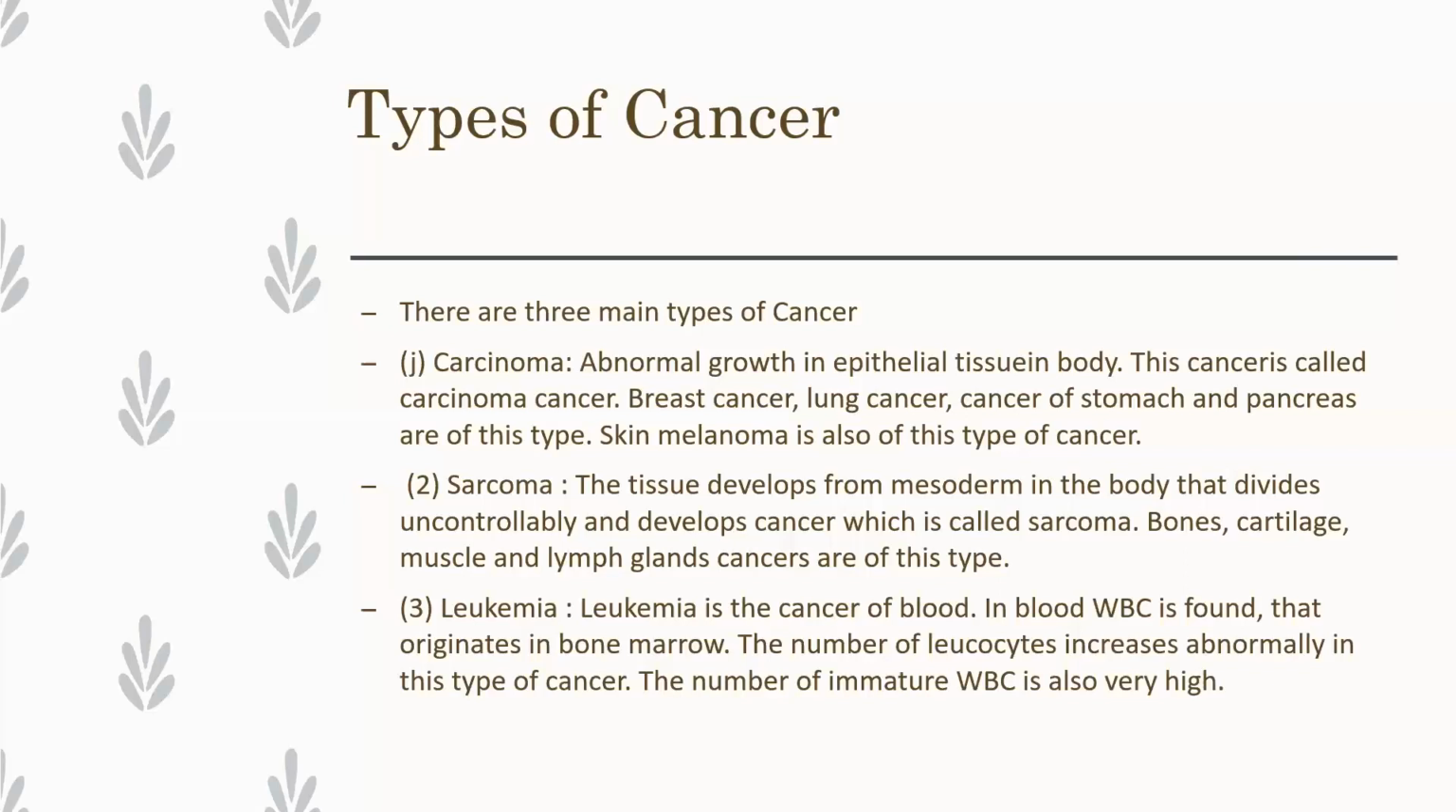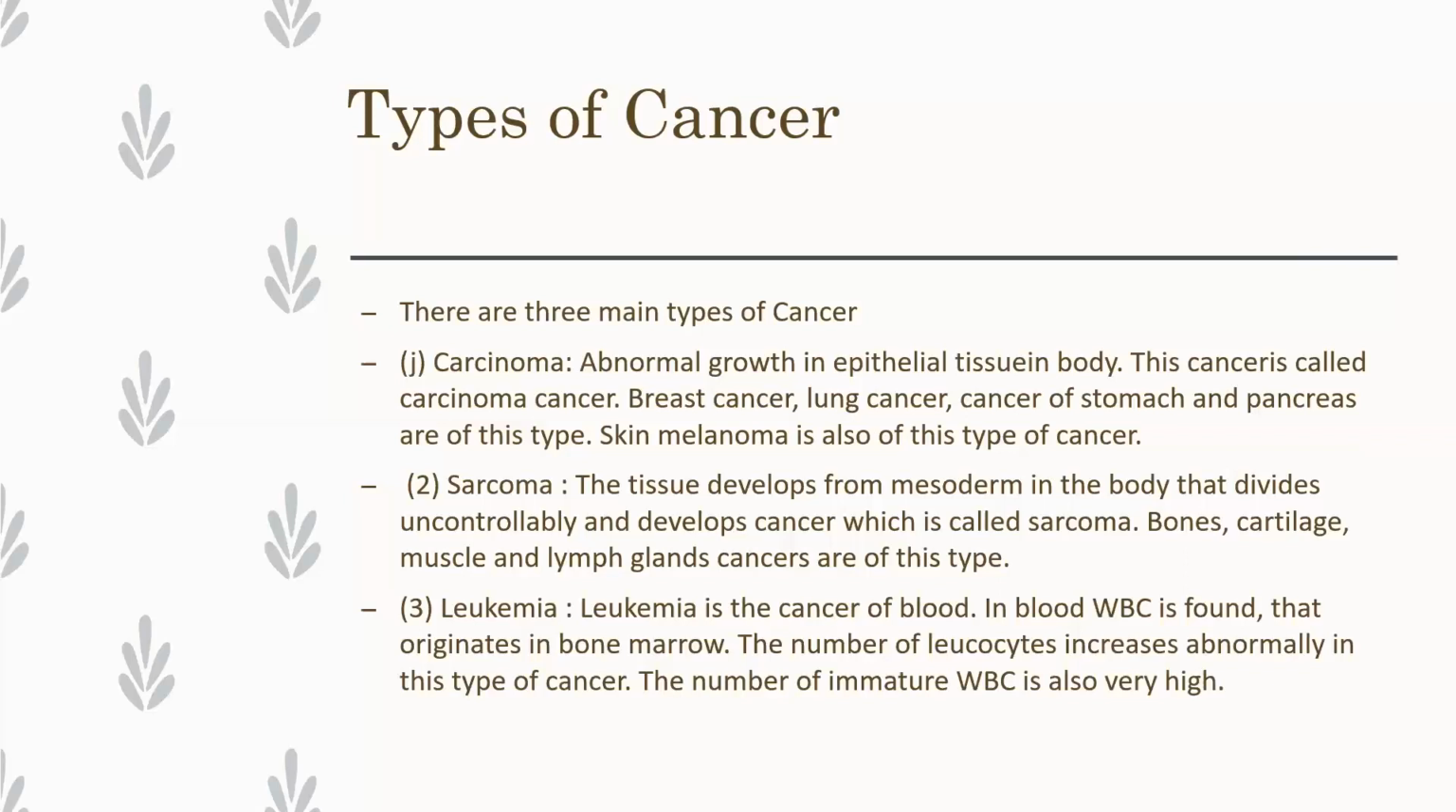Last one, third one, leukemia cancer. What is leukemia cancer? It is a mostly spreading cancer in the whole world. Leukemia is a very, very dangerous cancer. It affects each and every part of our body because this cancer is blood cancer. You can say that. It originates in bone marrow.